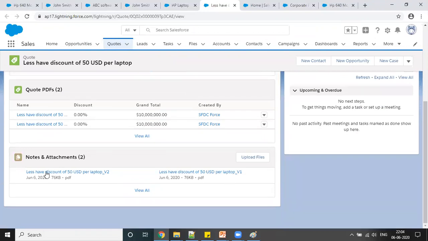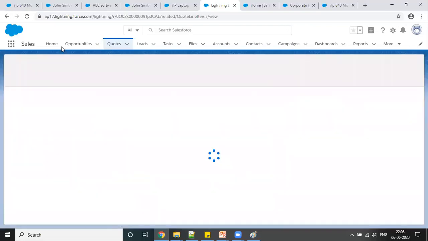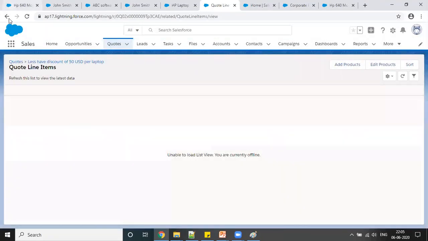Okay, so here you can see notes and attachments, right? So here you can download your PDF from here. All the files that you generated into the PDF, you can see in notes and attachments here, and all the details related to this. So if you want to email the PDF, you can email it, or if you want to delete this, simply you can go and delete here.